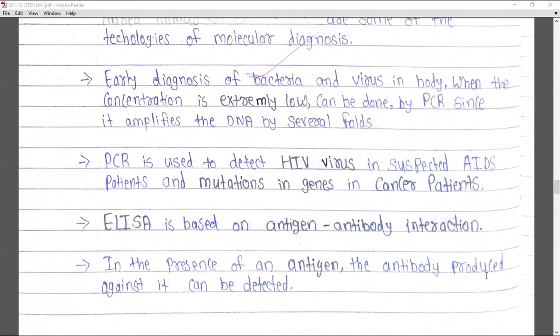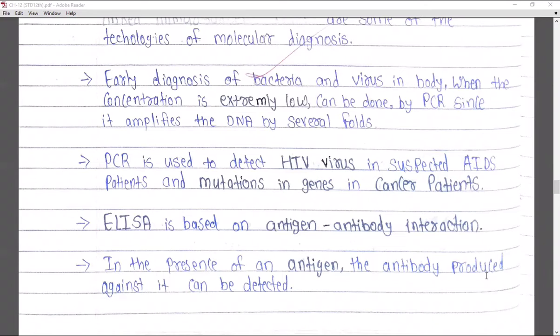In the same way, if you are using the ELISA technique, it can detect whether antibody production against that antigen has occurred or not. So if the antibodies are produced, that means the antigen is there.